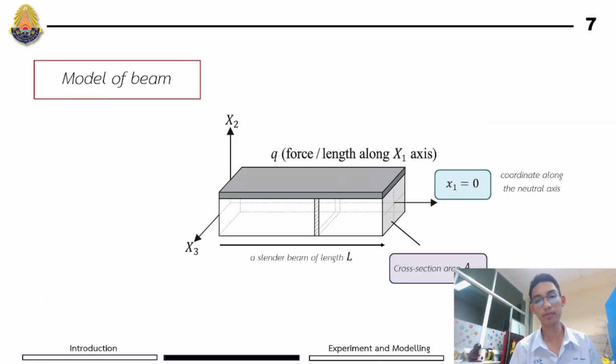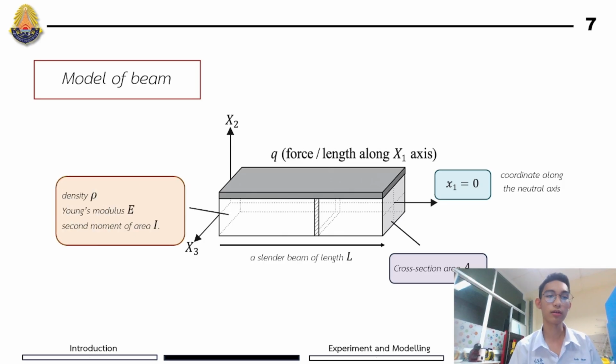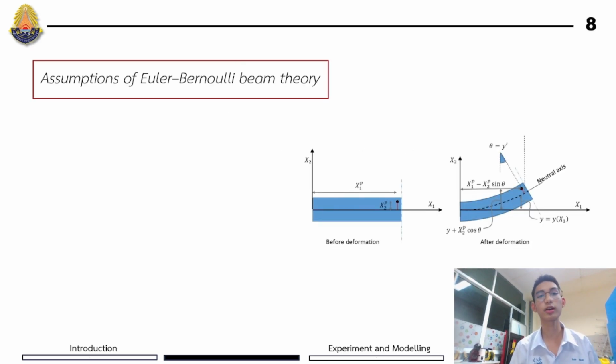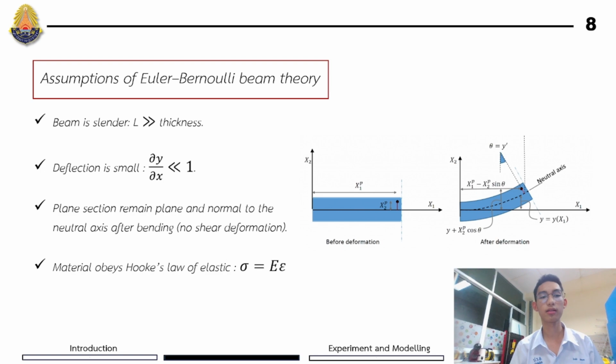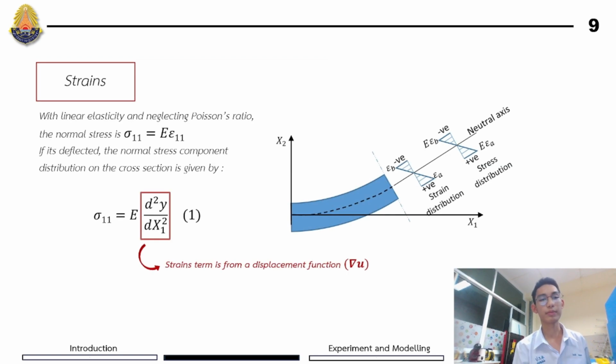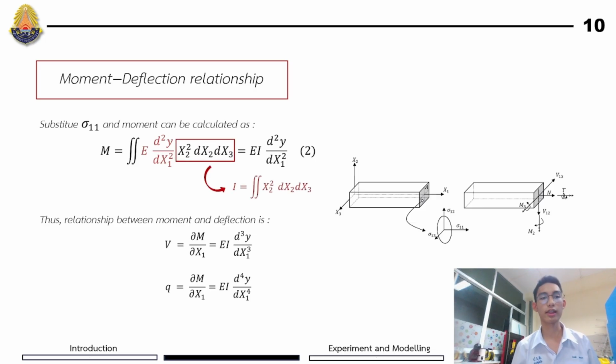With the model of beams, we consider a beam of length L, with constants: density, Young's modulus, and second moment of area. From the assumptions of Euler-Bernoulli beam theory, when the beam is deflected, the normal stress distribution on the cross-section is given by the first equation, written in terms of the displacement function. We can substitute the strain tensor and the moment can be calculated.